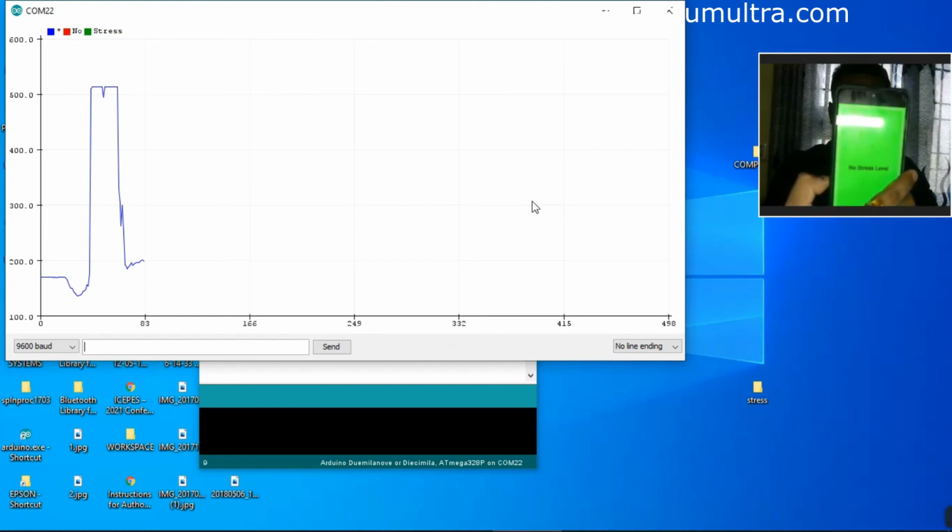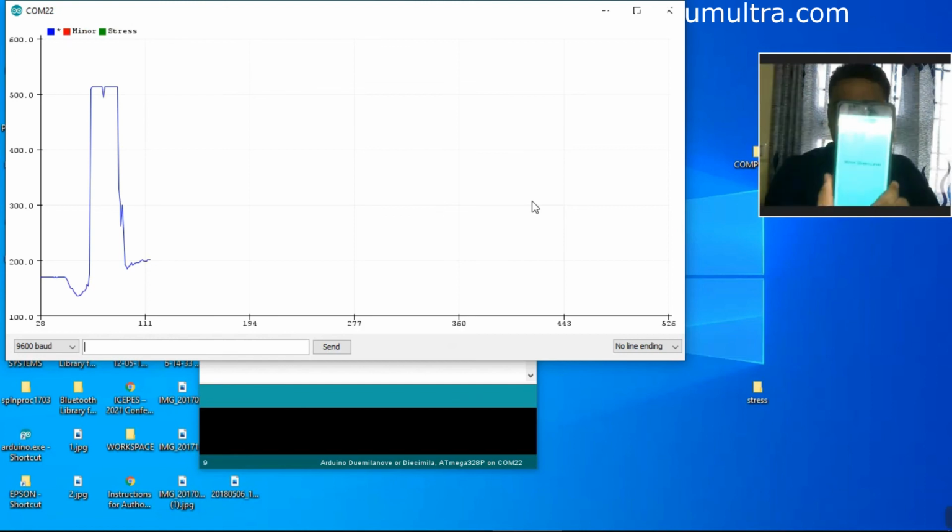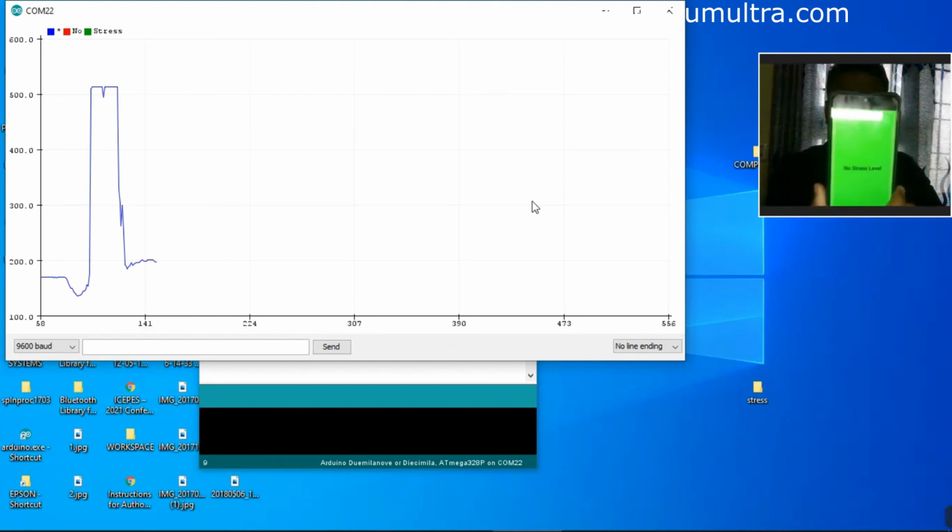Minor stress. No stress. So you can see that minor stress and no stress are coming because I tried to take tension about something, and so it's increasing. So it's very accurate. Even if you are thinking differently, it will give you different readings.